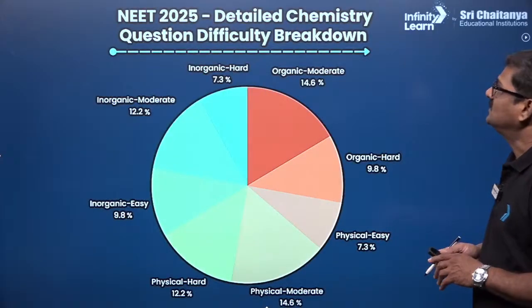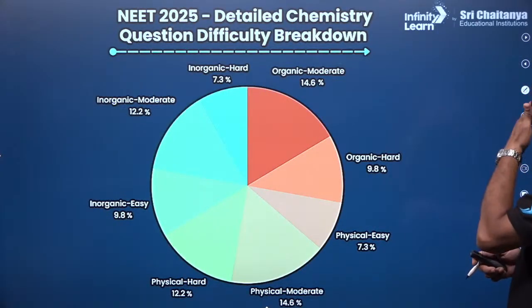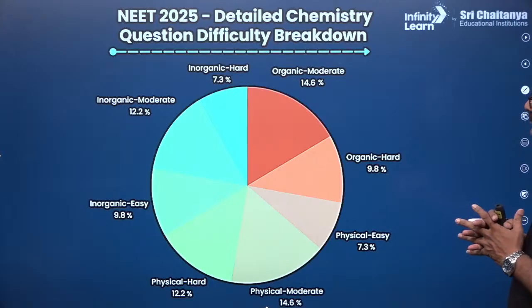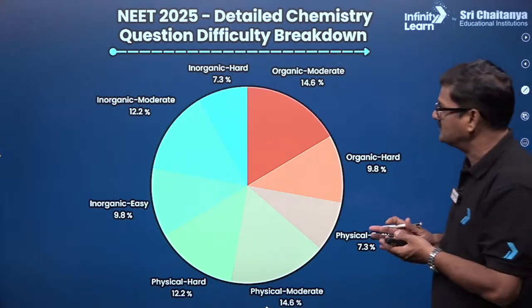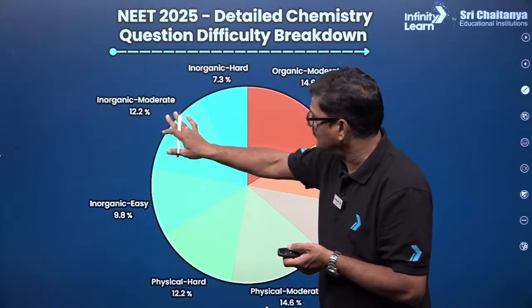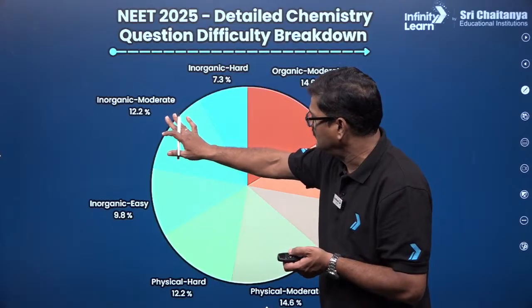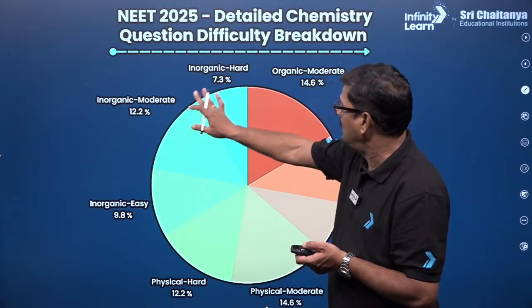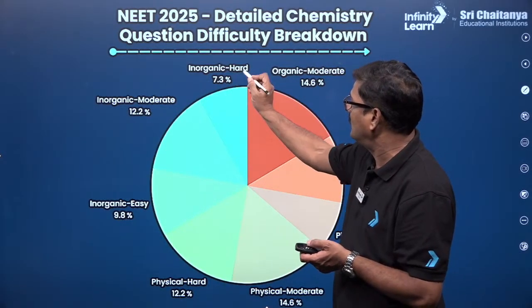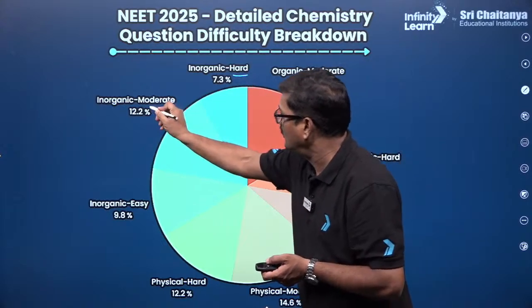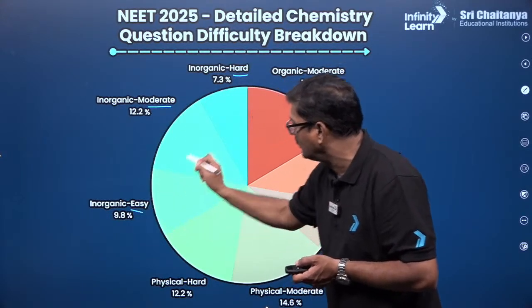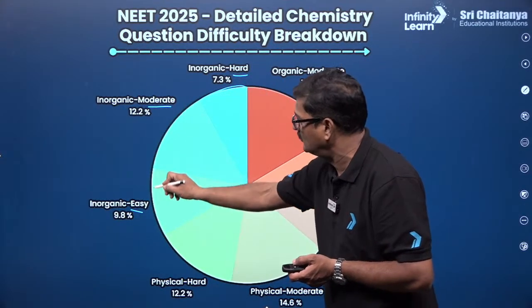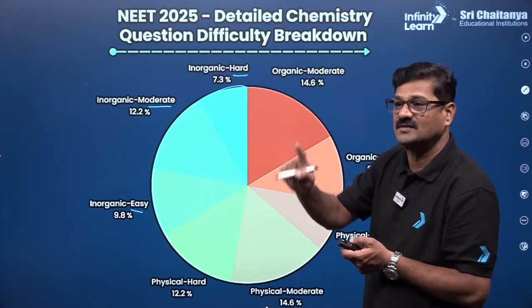And when you see NEET 2025 detailed chemistry questions, difficulty and their breakdown. So inorganic chemistry, moderate, easy and difficult, hard and moderate, this much granular level discussion I just want to give you. It's a strategy session, right?